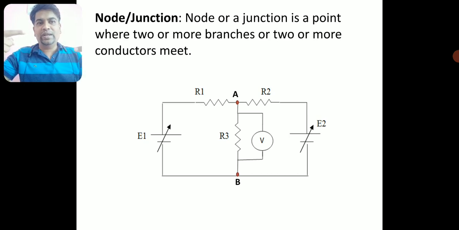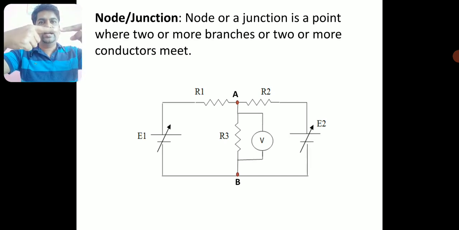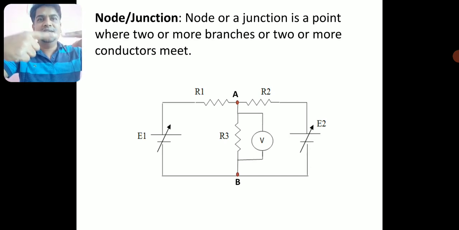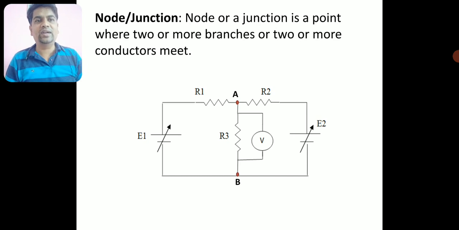One branch of resistance R1 is coming like this, one branch with resistance R2 is coming like this, and one branch in the middle of these two is the R3 branch. So three conductors are meeting at this point A, and this point A is called a junction.